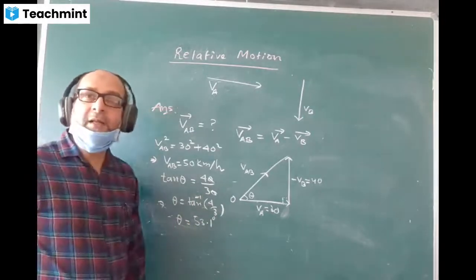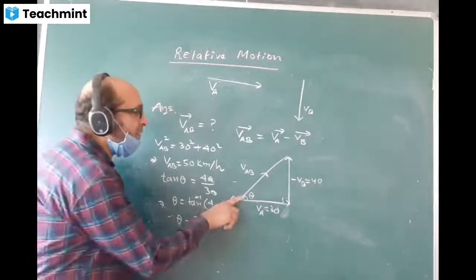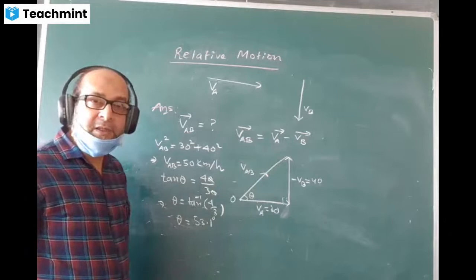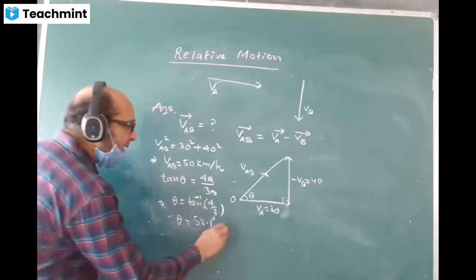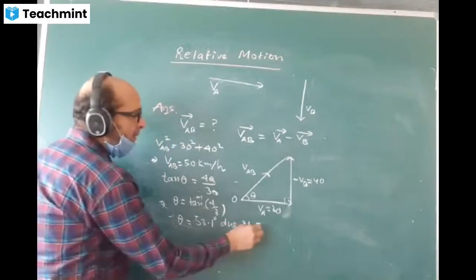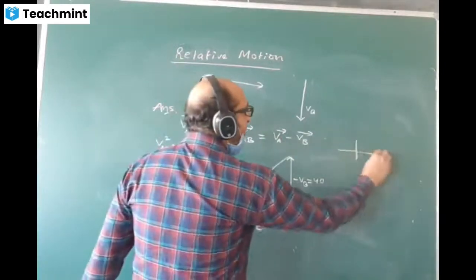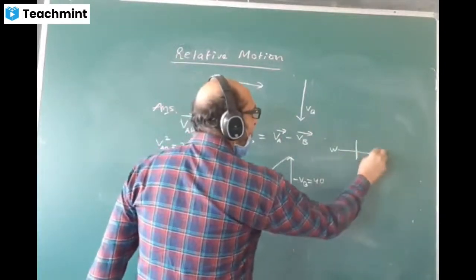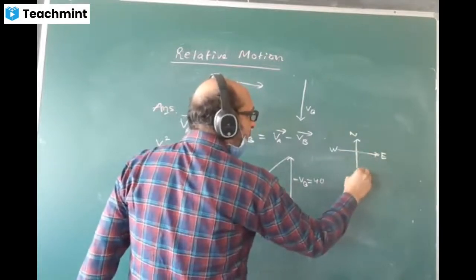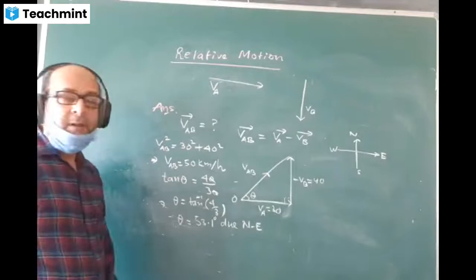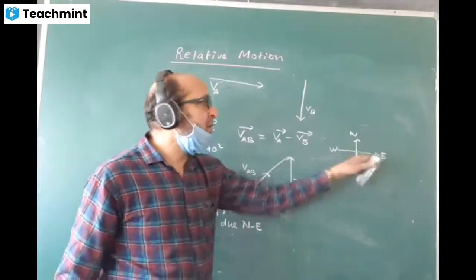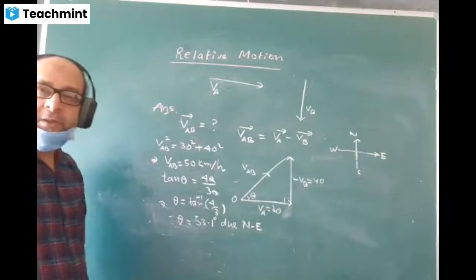53.1 degree. What direction is it? Northeast. This is northeast. Very good. Right here, due northeast. And you must draw the map diagram. You must show west here, east here, north here, the normal method of marking the map. This is going this way, the direction is northeast.